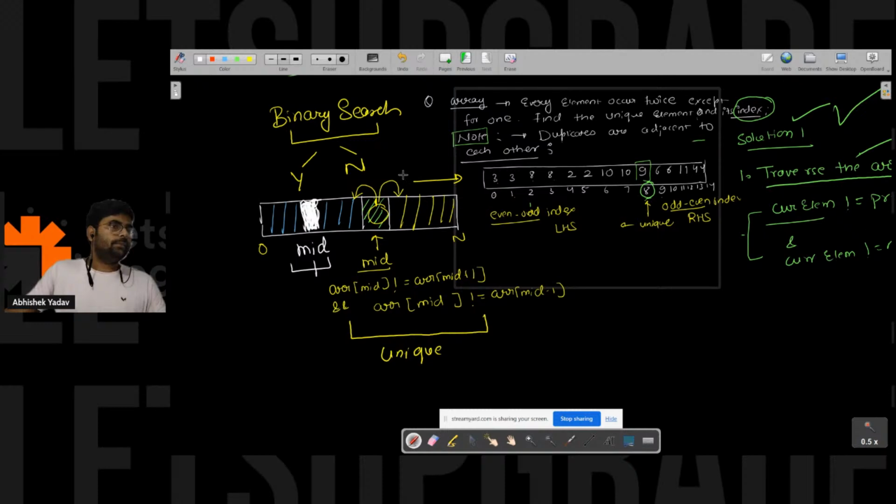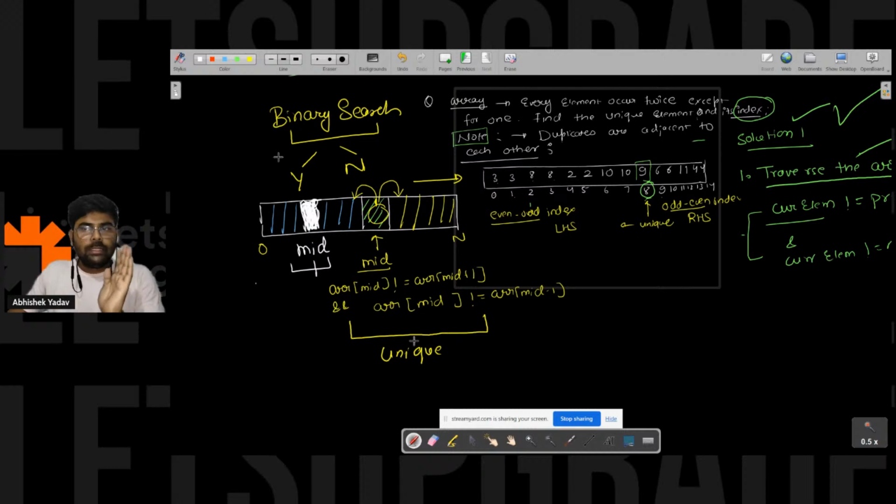Please write in the chat. If your middle element is in the blue region, then you have to reject the left hand side part or the right hand side part. Simple question. Correct. We have to reject the left hand side part if I am in the blue region. Everyone is getting that point?